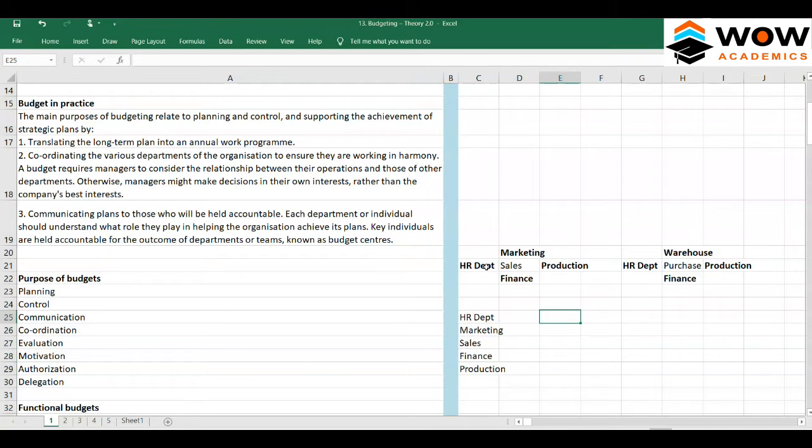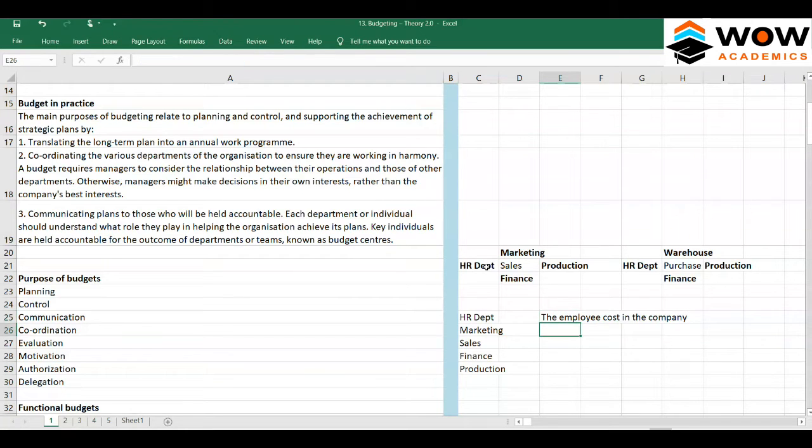The HR department has a goal: the department is responsible for the employee cost in the company. They are the ones who fix the salary for employees. So they will be given a target that they should not go beyond a limit.